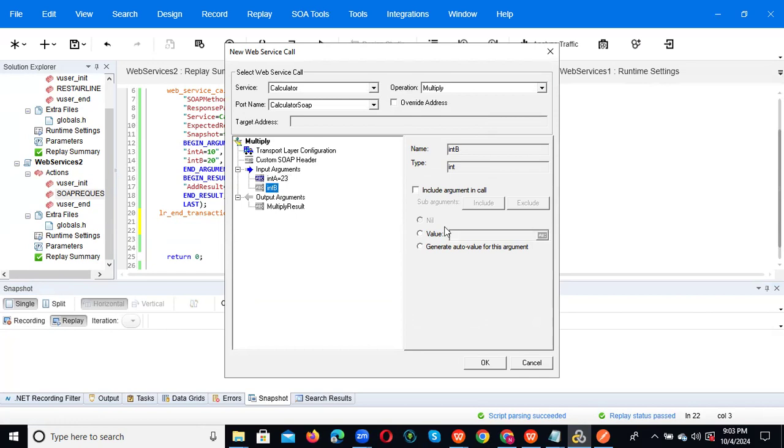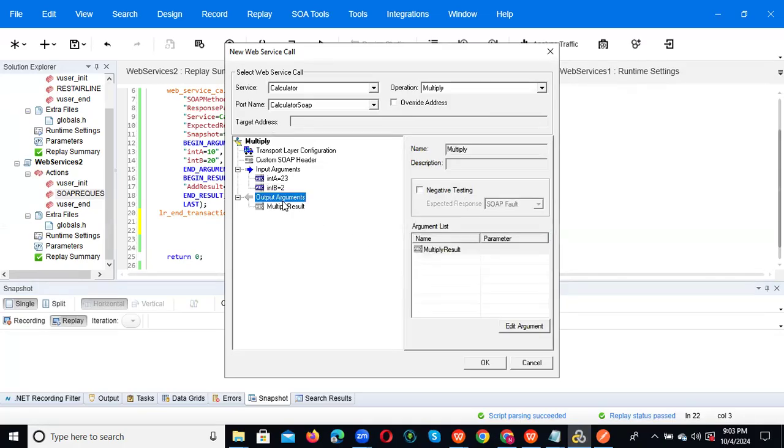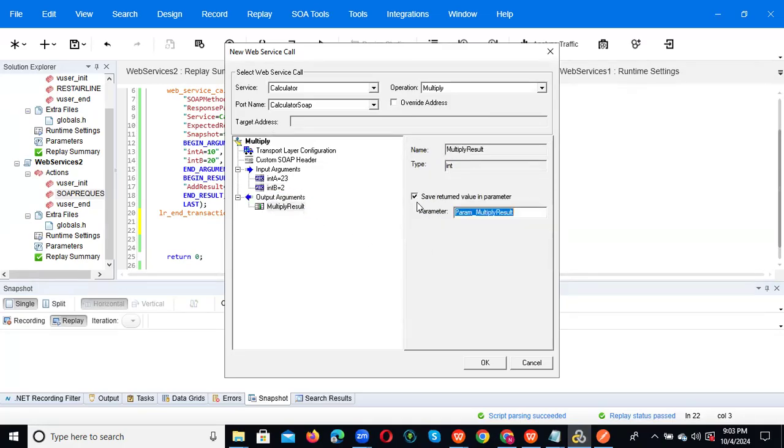Now what we are doing? A simple one we can do. Okay. And I want the results also. I want to show some parameter.